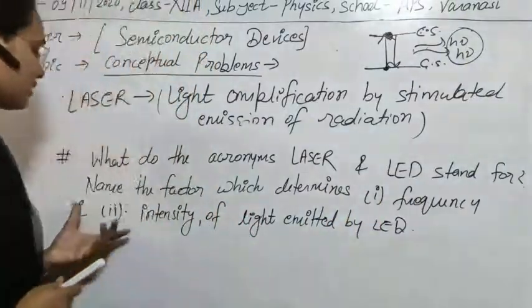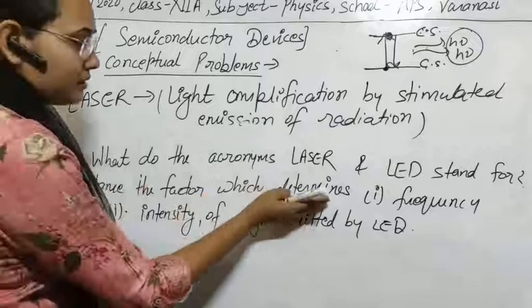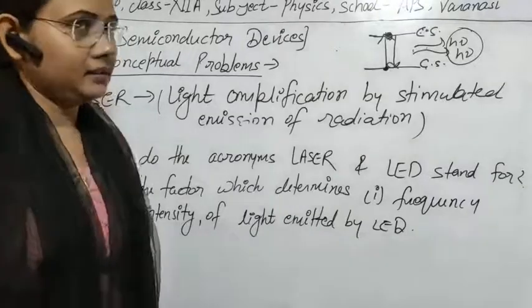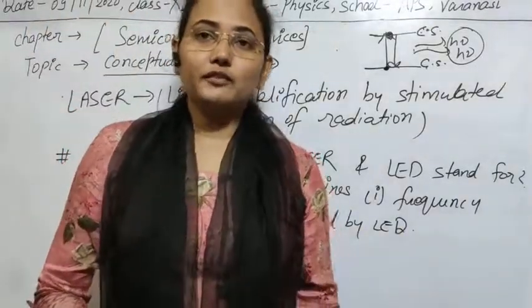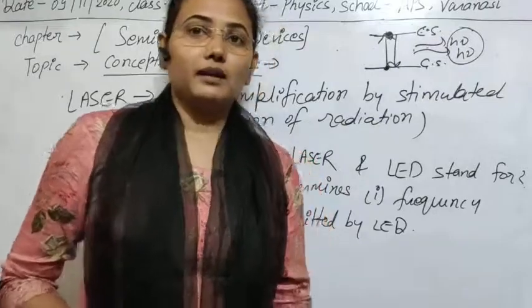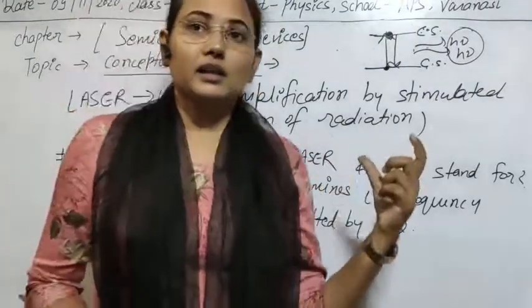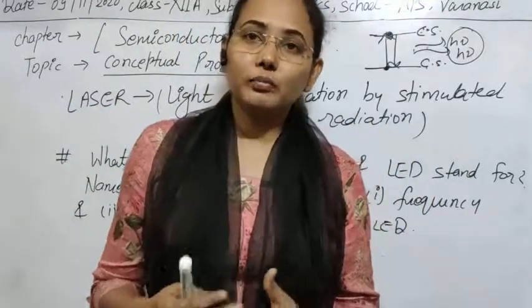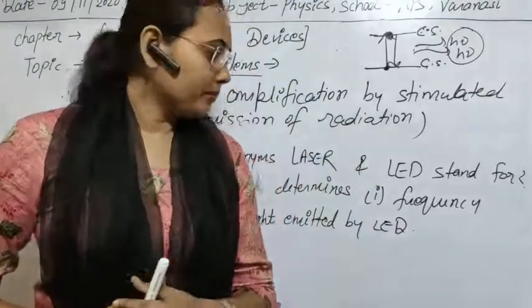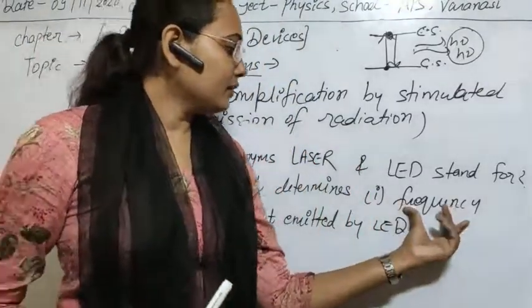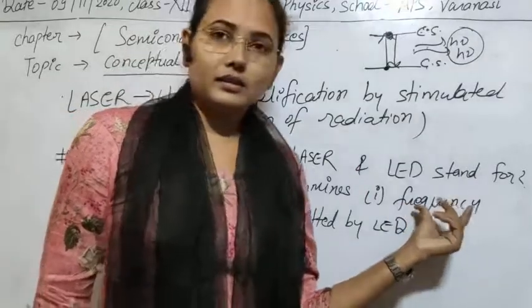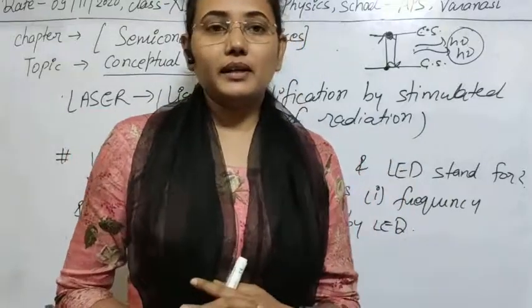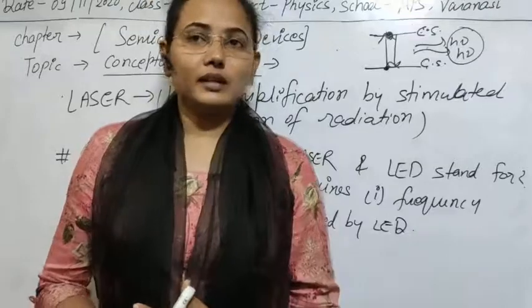Clear? Next question: name the factors which determine first the frequency and second the intensity of light emitted by an LED. The frequency depends on the energy band gap of the material we are using to make the LEDs. The greater the energy band gap of the material, the greater the frequency of the light emitted. So this depends on the material used for the LED.